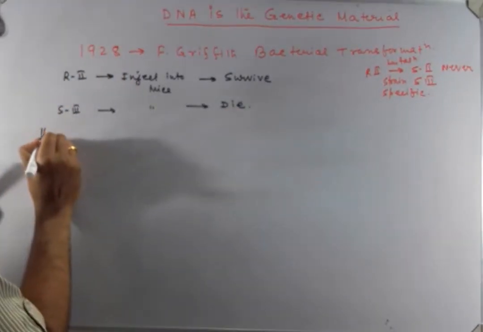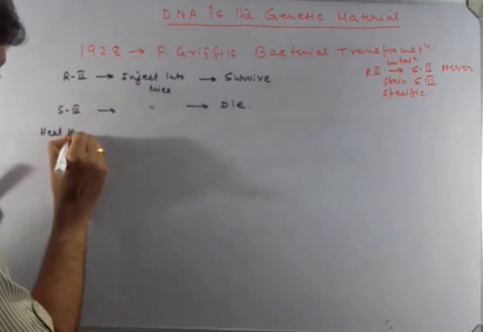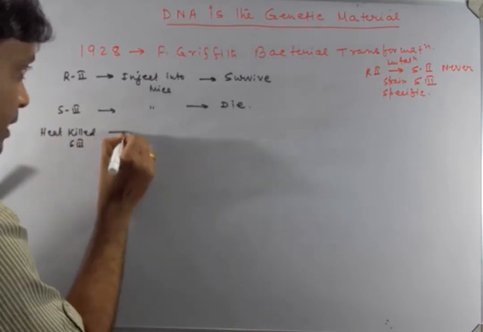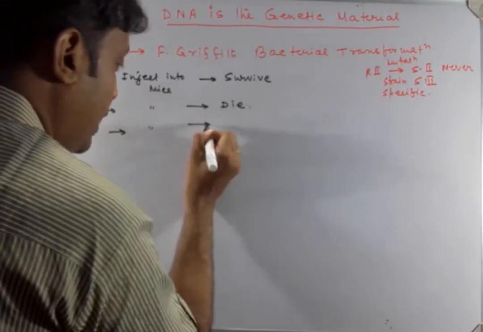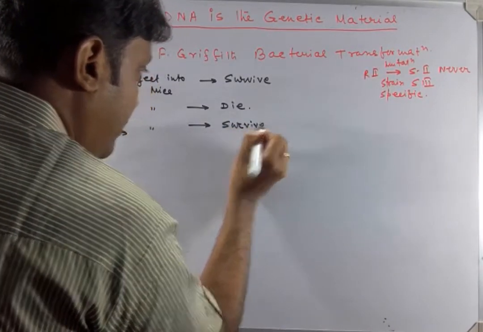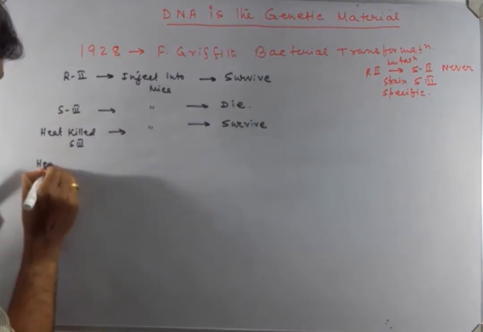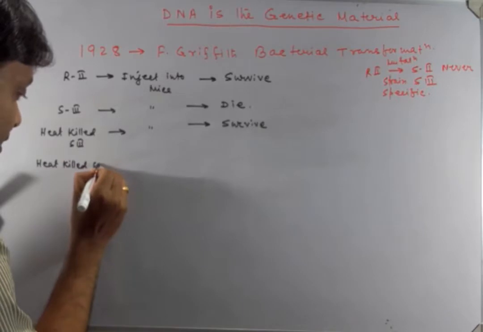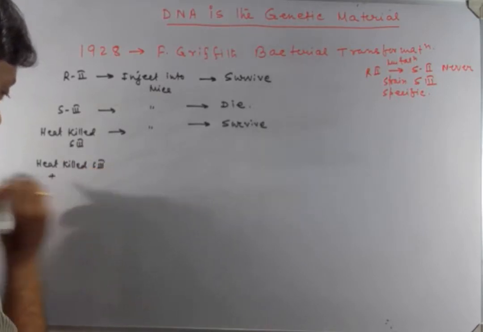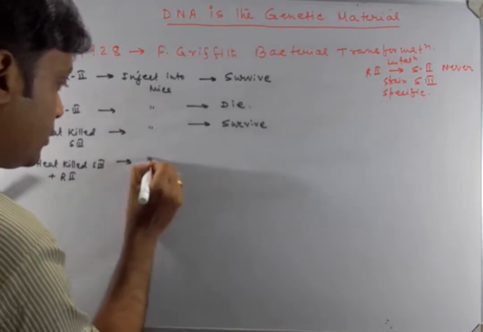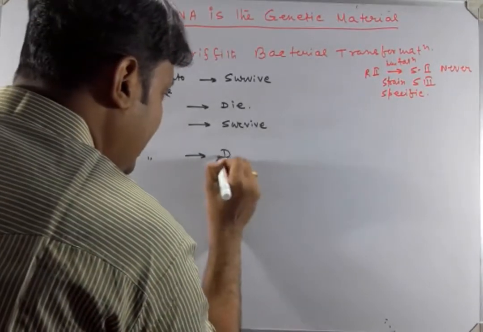When heat-killed S3 was injected into mice, they survived. But when heat-killed S3 plus R2 was injected into mice, they died.